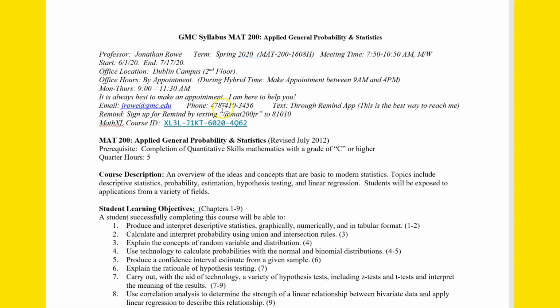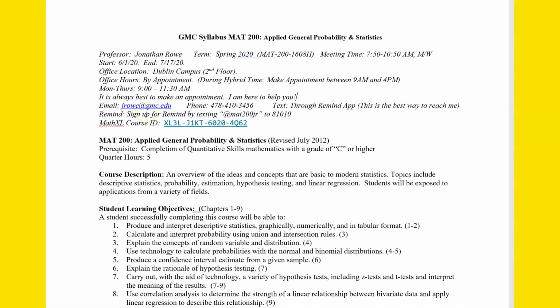Here's my email. Here's the phone number on campus that usually forwards to my phone but doesn't always forward to my cell phone. The best way to get in touch with me, though, is not email and not that phone number, but through the Remind texting program. You can either download a Remind app to your phone or you can just use your regular texting app.